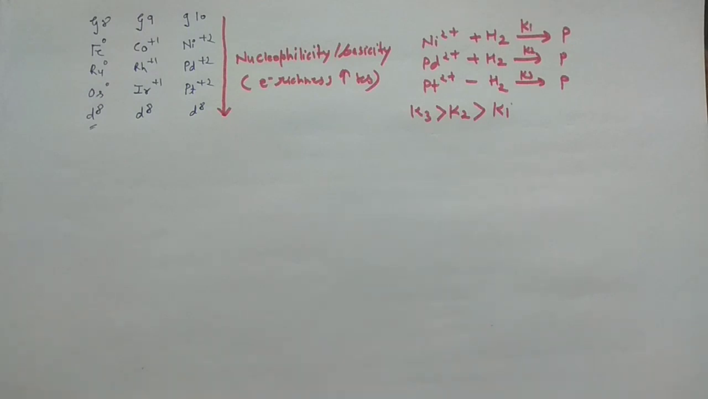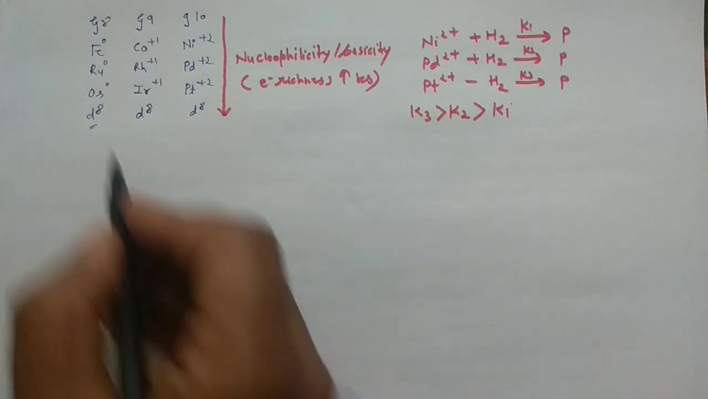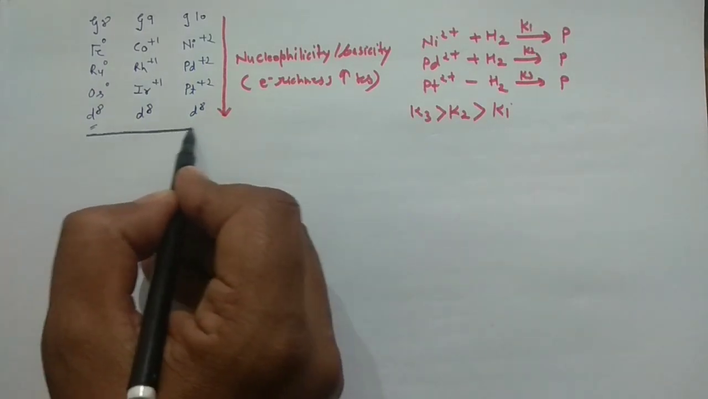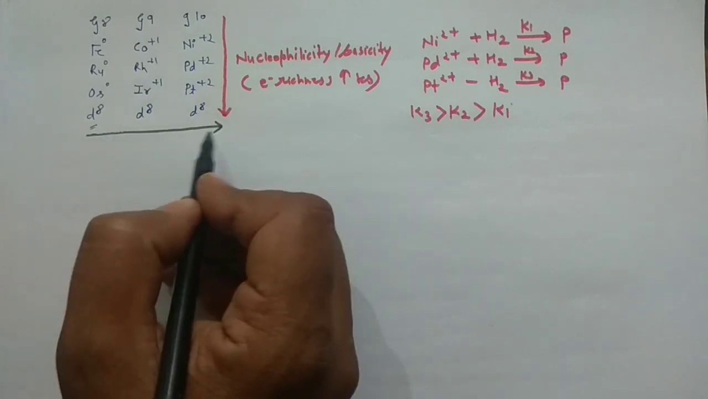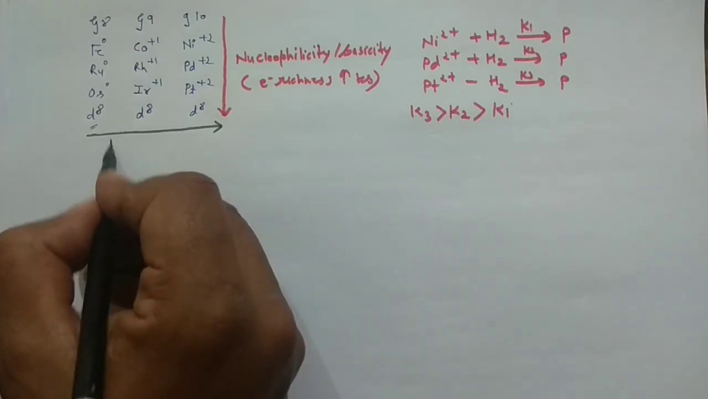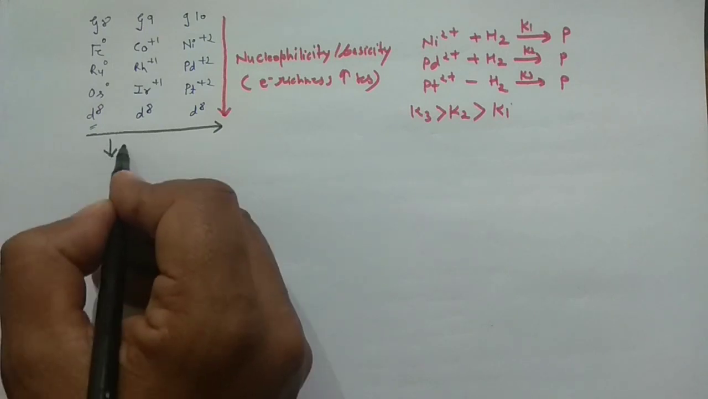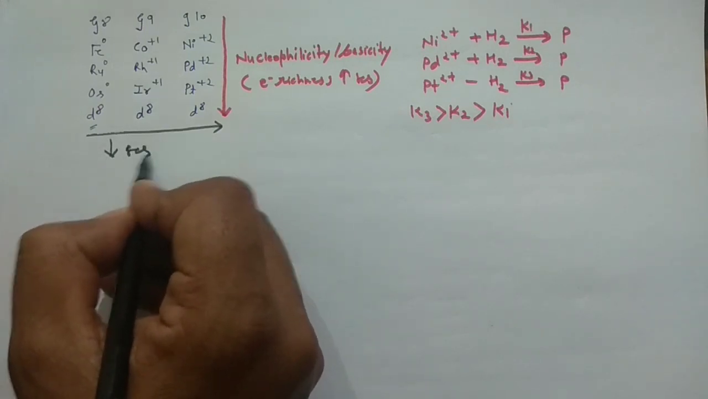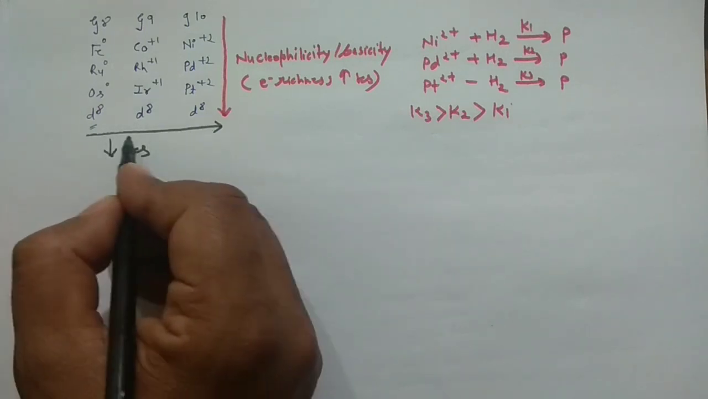Another very important aspect: if you move across the period in that manner, the rate decreases. The downward arrow shows decrease. So if you move from here to here, the rate of the reaction decreases.